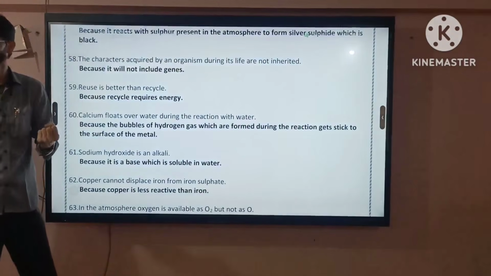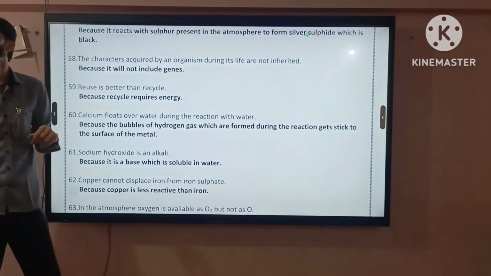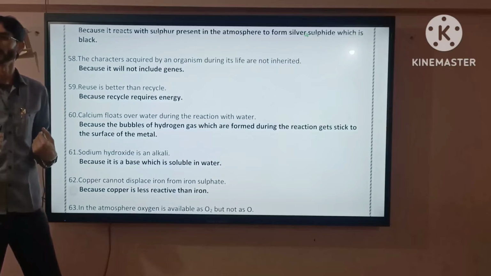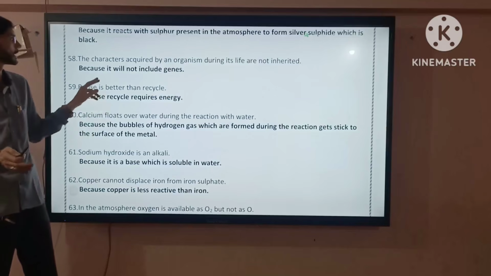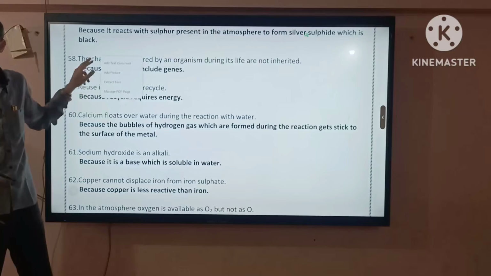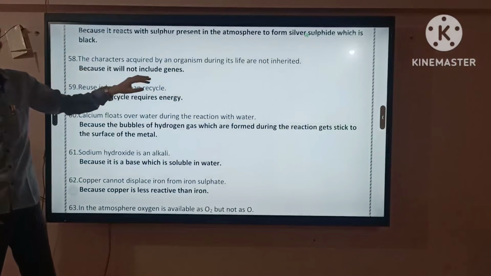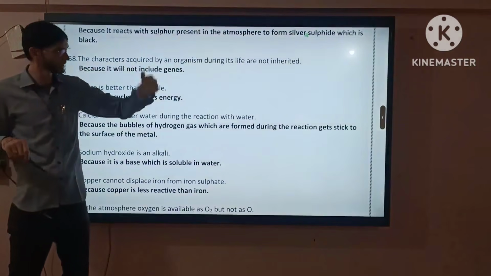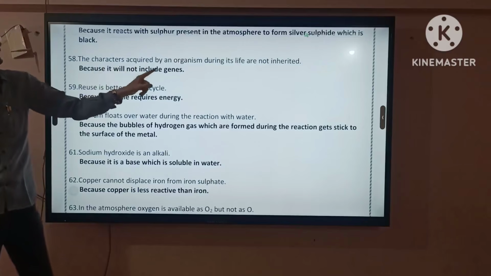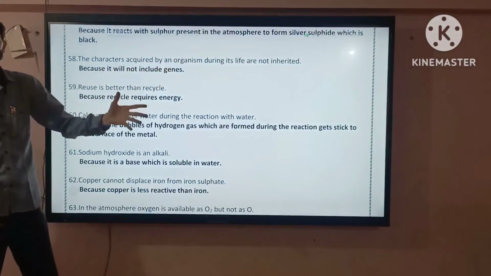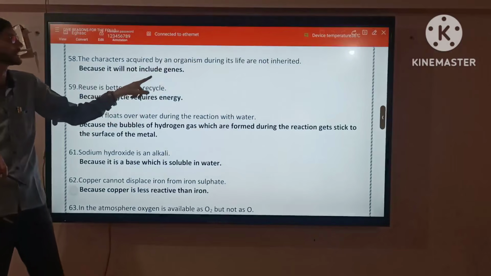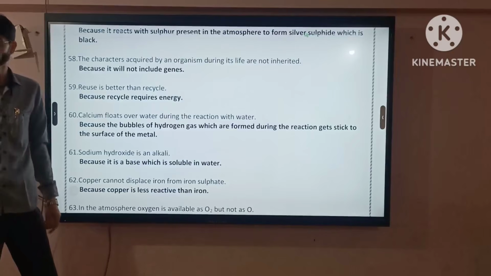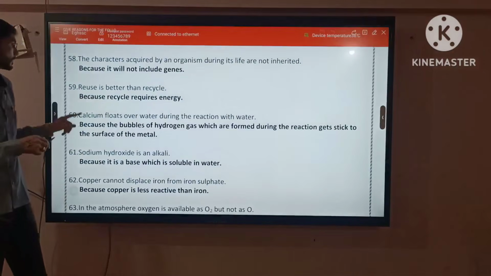Now the next, the characters acquired by an organism during its lifetime. Characters acquired during the lifetime, what else is there? What I acquire in my life is acquired. So what we get from inheritance is inherited. The characters acquired by an organism during its life are not inherited. Why? Because they are acquired. Because it will not include genes. It means that the information is not copied in the DNA as genes.